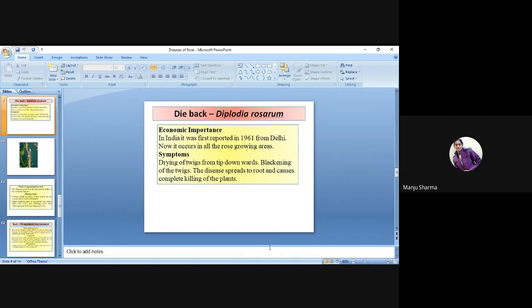Dieback, that is Diplodia rosarum. Economic importance: in India, it was first reported in 1961 from Delhi. Now it occurs in all the rose growing areas.